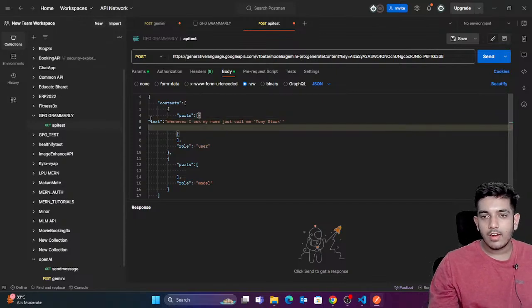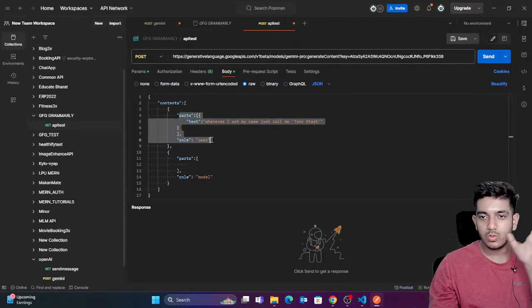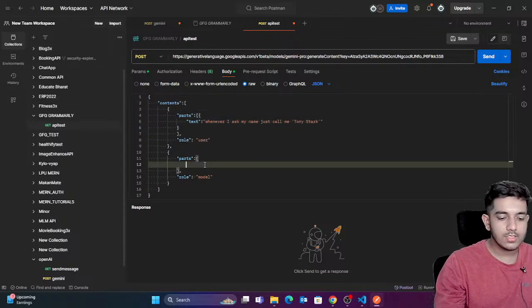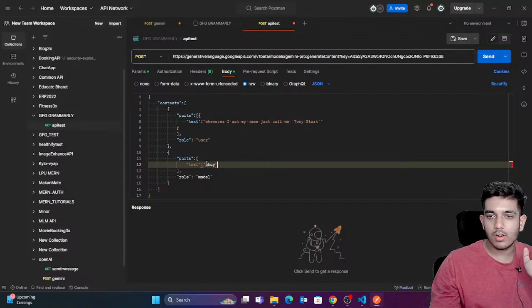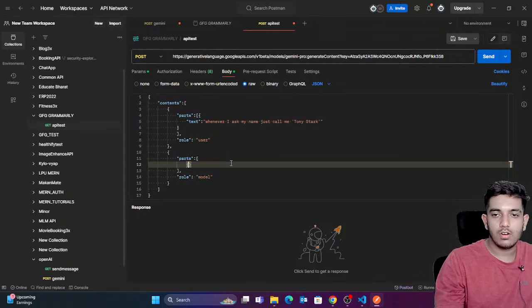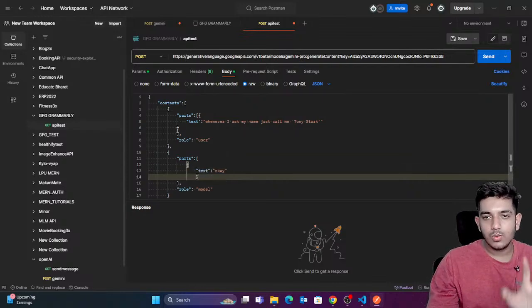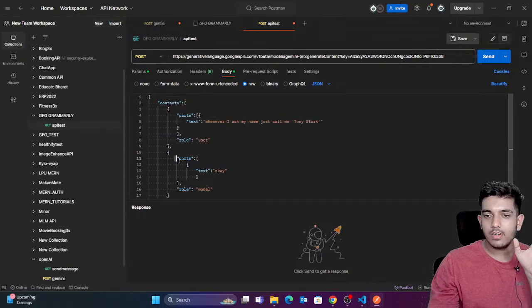Okay, perfect, right? So guys, you can see that this is something which the user has mentioned. Now the model would simply say, the model can respond anything. What would the model's response be? Suppose the model simply replied okay. That's what the model replied. Perfect. And it must be inside an object. That's it. So first the user simply said my name is Tony Stark, and the model said okay.